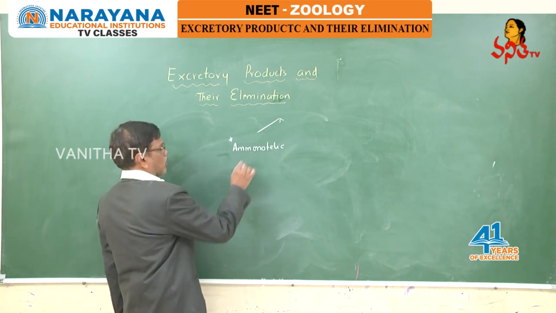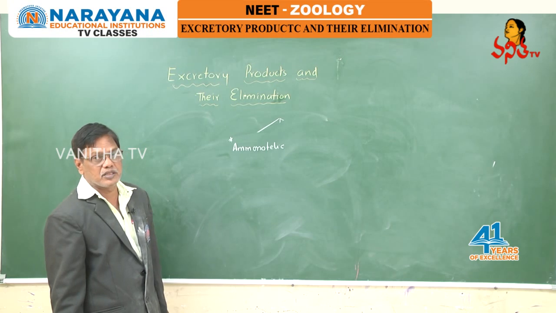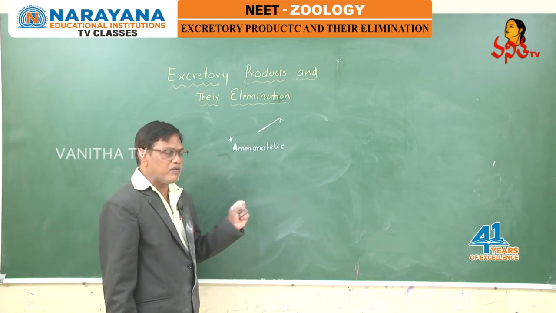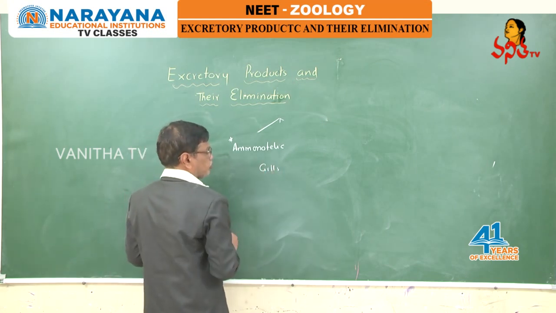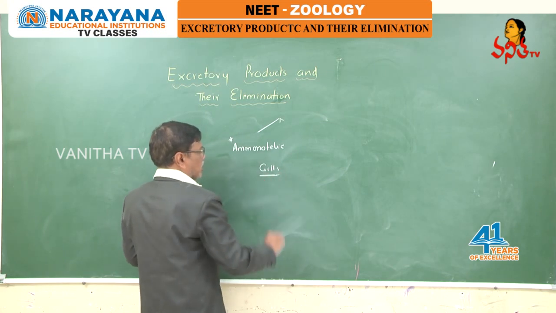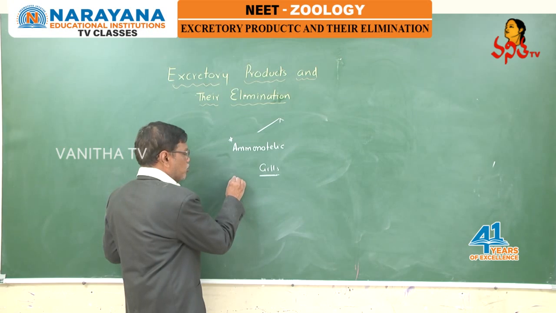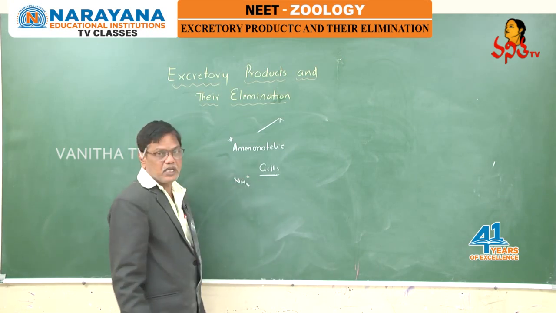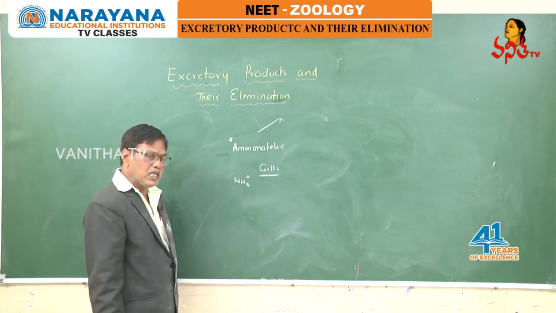But most of the ammonia in these animals is eliminated through the surface epithelium of gills, which are the major respiratory organs of fishes. Most of the ammonia is excreted in the form of NH4+ ions through the epithelium of gills.